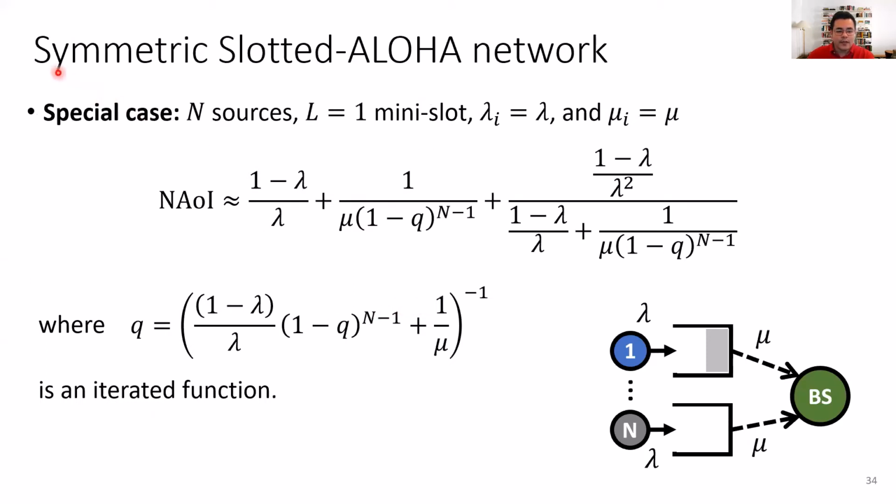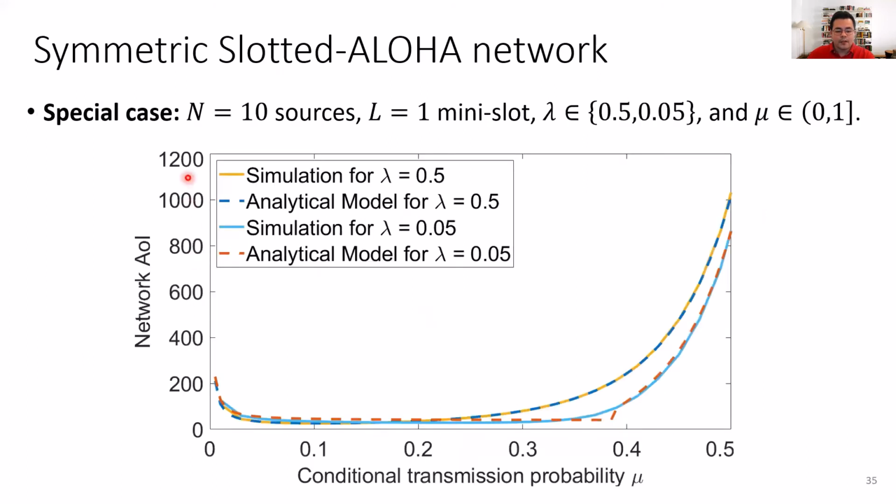Again, we're going to do a special case of a symmetric Slotted-ALOHA network with n sources. If we plug in the values of the Slotted-ALOHA network, we get this expression for the network age information and this expression for the transmission probability. Using those two expressions, we can plot the network age information versus the conditional transmission probability for a network with 10 sources. Again, we compare the simulation results and the analysis for networks with a high packet generation rate and for networks with a low packet generation rate. As you can see, the analytical results track the simulation results very well.